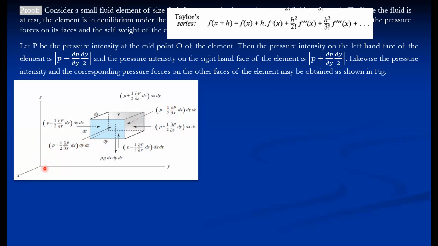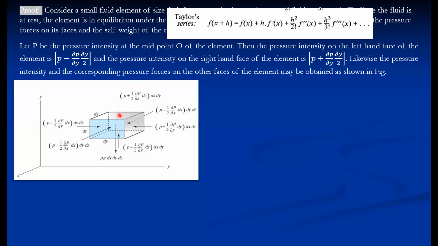We are considering this as the positive x direction. In this direction pressure increases, and in the upward direction the pressure is also increased. So in the positive z direction, it is f of x plus f dash of x, where the distance is dz by 2 and the variation is dabba p by dabba z.